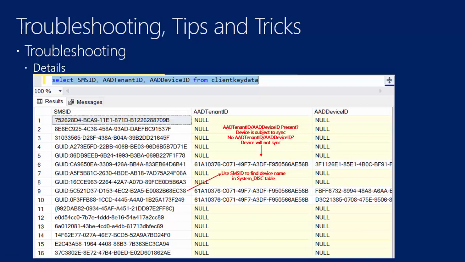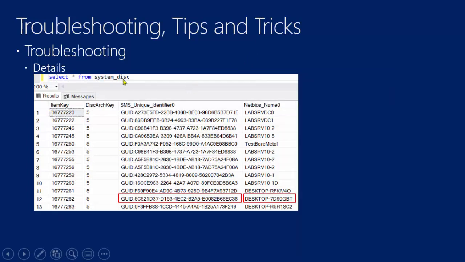So then the question is, how do we figure out what device is being associated with this particular ID? And that's easy. This is the SMS ID. And so once we can correlate back to the SMS ID, if we want to know what these three are, then it's just a simple matter of going over and running a query in system disk and then honing in on the GUID, and then we'll map over from there and find out the machine name, right? So that's pretty easy to find out. And so there are two desktop machine names with desktop in them that are replicating.